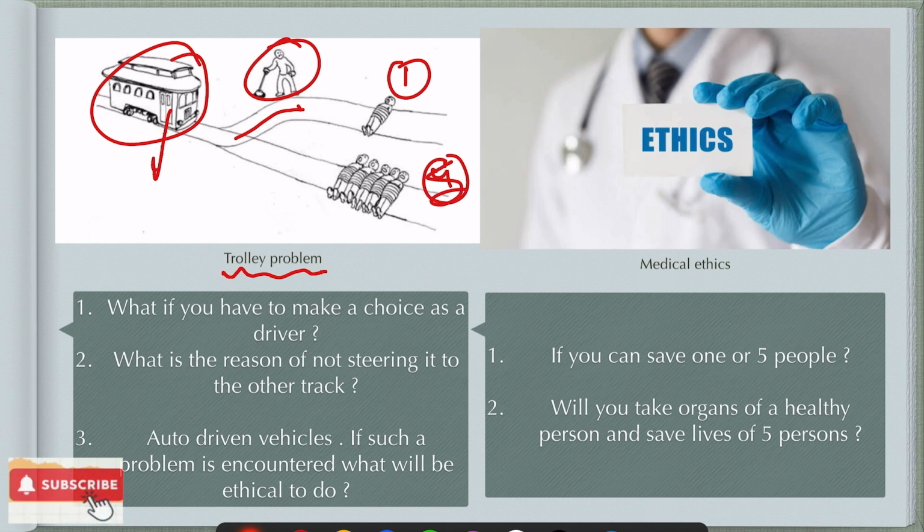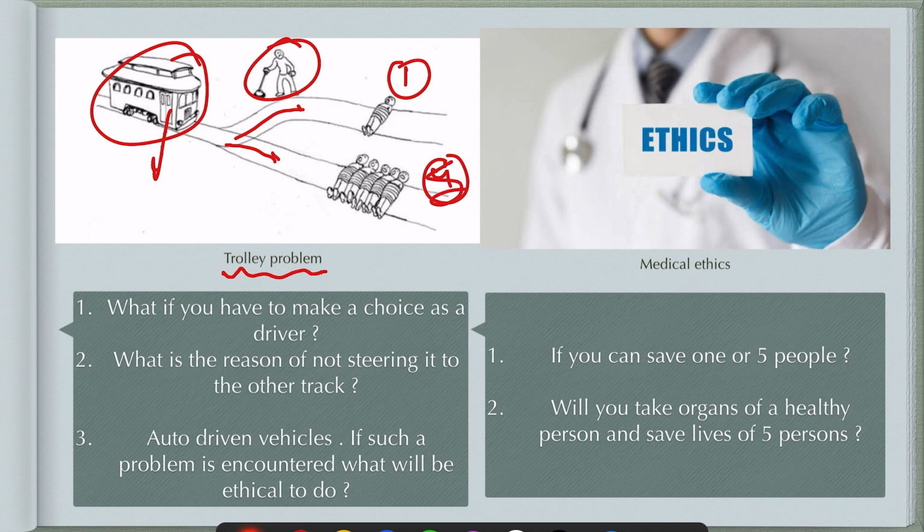And if you say okay, I will kill this person, then what is the reason? And if you say no, I will continue on this track, then what is the reason? So ethics is not about just saying okay, I will do this, but what is your reason? All these things need to be discussed.